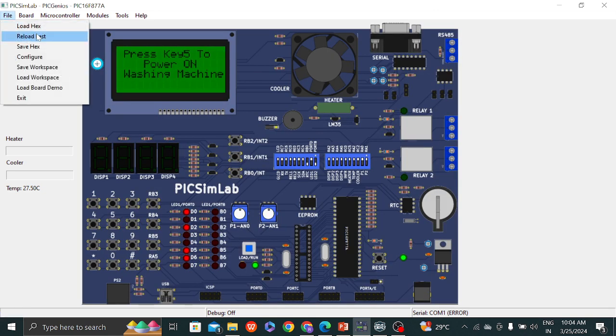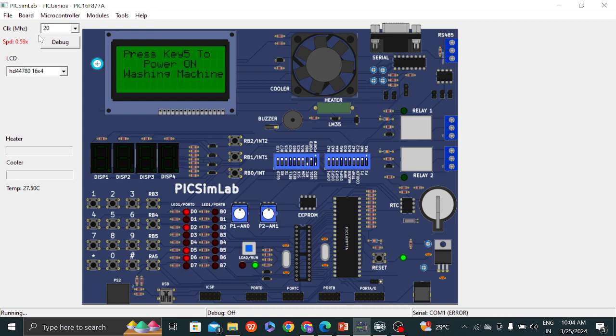Here I will reload the code, and press 5 to power on the washing machine. Here it shows the washing machine powered on. After this we control the RV3 push button. Here it shows the washing machine program is on. Here are different types such as delay, heavy, delicate, and this press. After this, scroll down slowly.